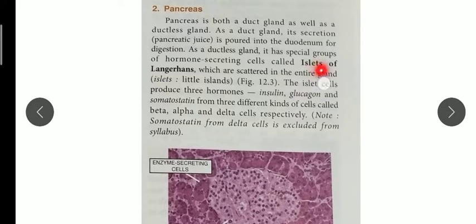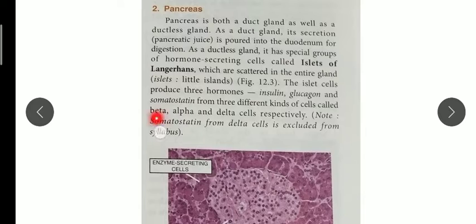Okay, remember this term. So the hormone names are insulin, glucagon and somatostatin. Out of these three, somatostatin, which is secreted from delta cells, is excluded, is not involved in your chapter syllabus. You only have to remember about insulin and glucagon. Now all three are secreted from different cells of the pancreas.